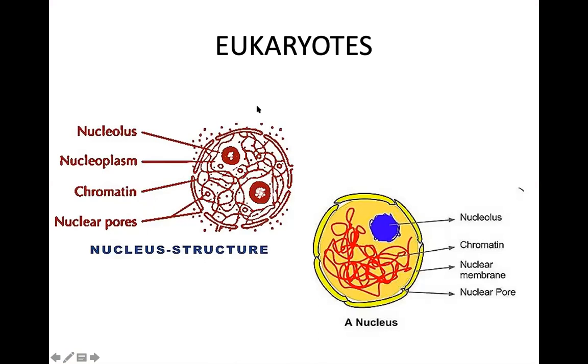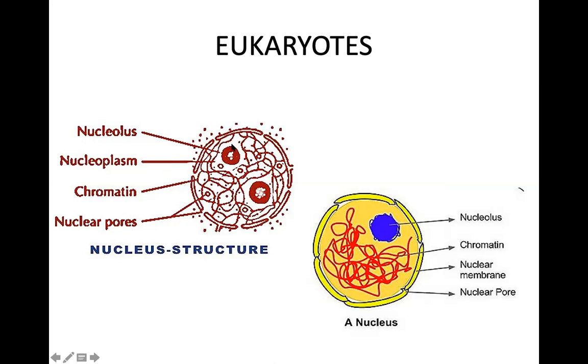So this is a eukaryote. You can see the eukaryote nucleus. I've only shown you the nucleus part, not the whole of the cell. So now you have to concentrate only on the nucleus. The nucleus has nuclear pores and chromatin. This is chromatin. The nuclear pores allow the entry and exit of materials inside the nucleus and outside the nucleus in a cell. Chromatin is nothing but chromosomes. When the cell is not dividing, the chromosomes are found in this network structure, and that is called chromatin.